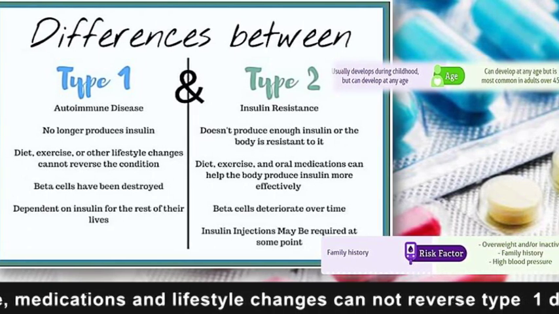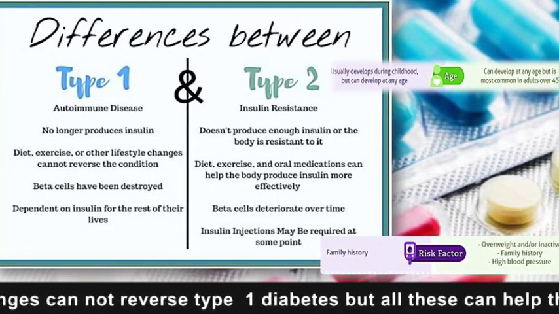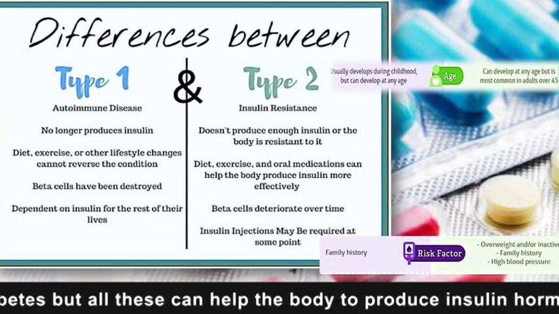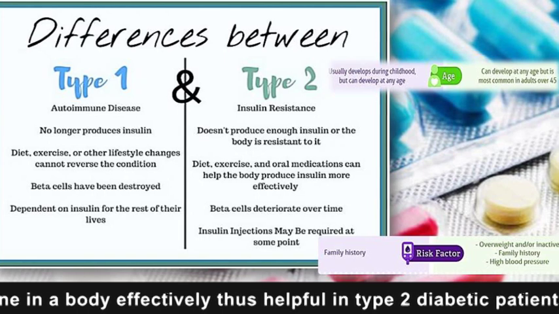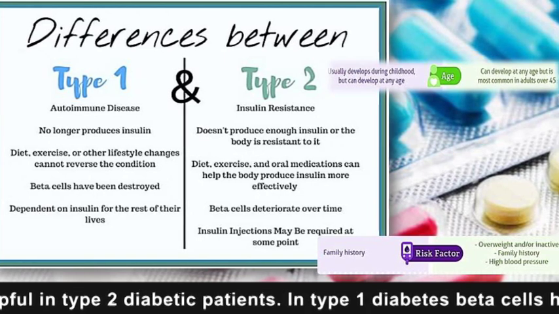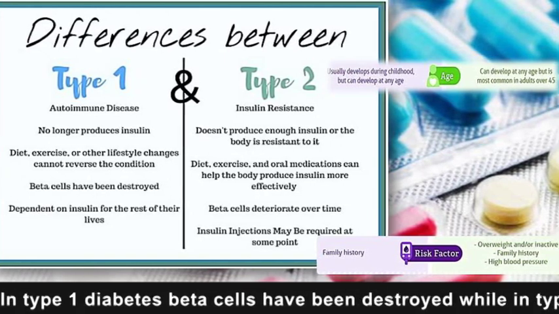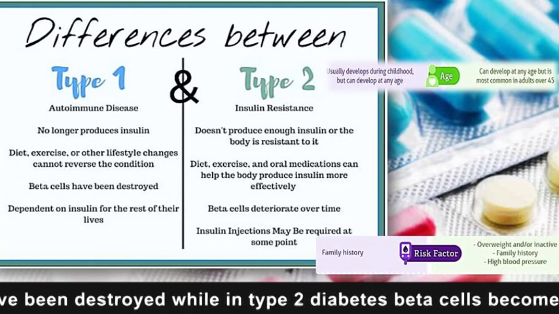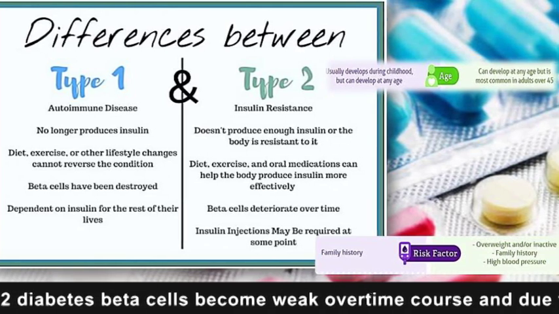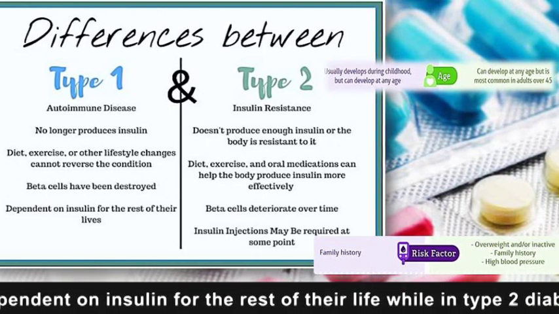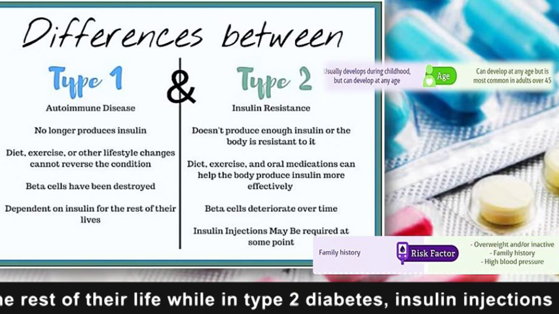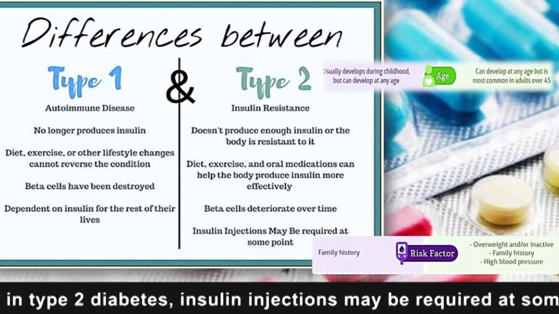Diet, exercise, medications and lifestyle changes cannot reverse type 1 diabetes, but all these can help the body to produce insulin effectively, thus helpful in type 2 diabetic patients. In type 1 diabetes, beta cells have been destroyed, while in type 2 diabetes beta cells become weak over time and due to age factor too. Type 1 patients become dependent on insulin for the rest of their life, while in type 2 diabetes insulin injections may be required at some point.